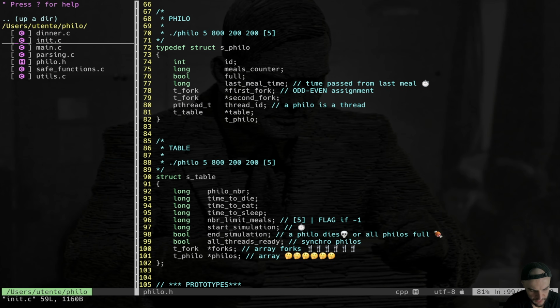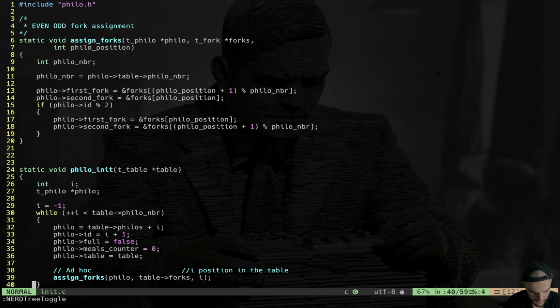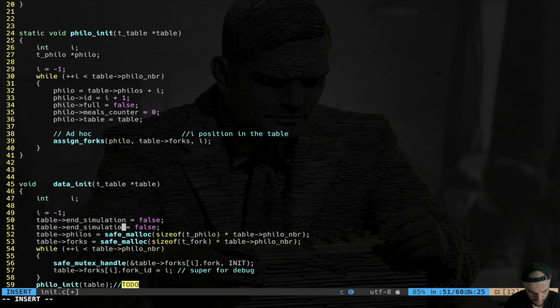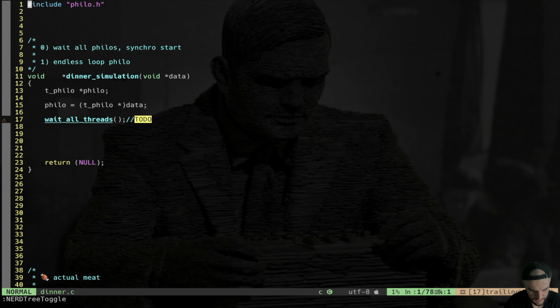As well, we go back to init all the time. We go back here and we put another false here, all threads ready equal false. Okay, we go back to dinner, and what is the thing I'm trying to do? This function is going to take the table as an input because it contains that variable all threads ready, and now we have to understand how to engineer the thing if you want.